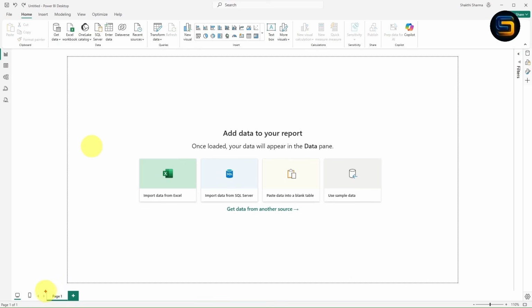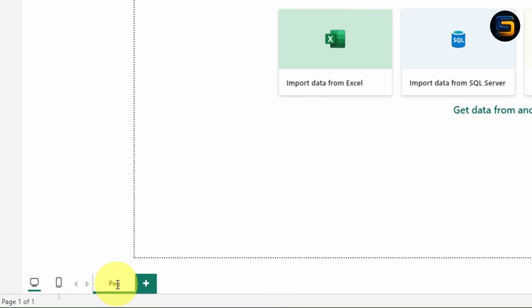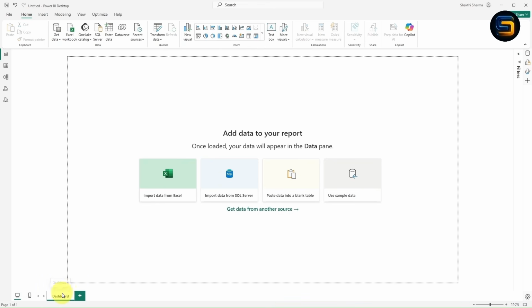Below we have the page. So this is page 1. If you want to add a new page, you can simply click on this plus icon. Now instead of page 1, I want to rename it to dashboard. It is very simple. Either you can right click and click on rename, or you can simply double click on this. Once you double click, now you can rename it. Instead of page 1, I will give the page name as dashboard. Right. Now once you press enter, the page name is changed to dashboard, right?